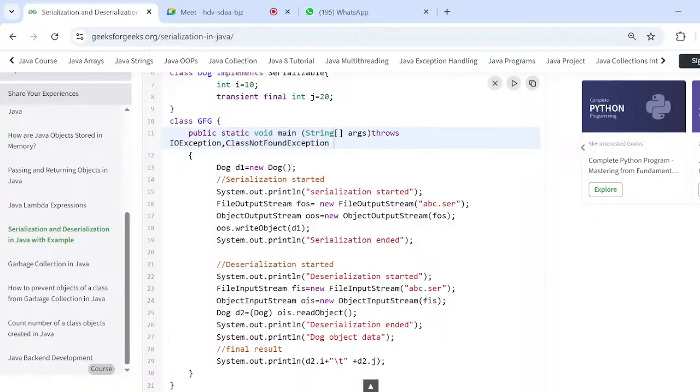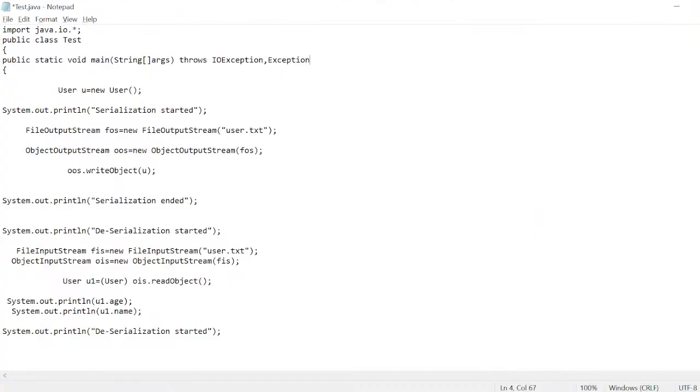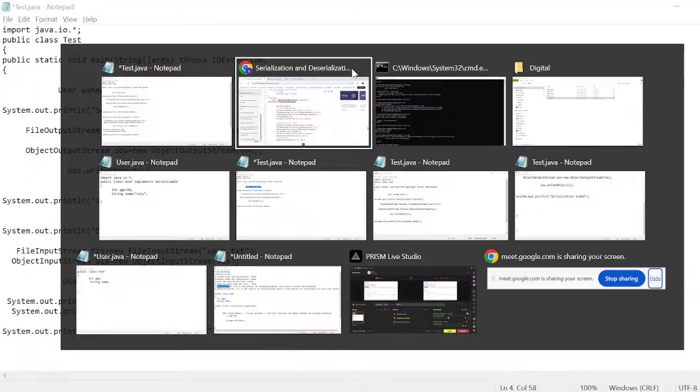These two exceptions you can throw, including ClassNotFoundException.